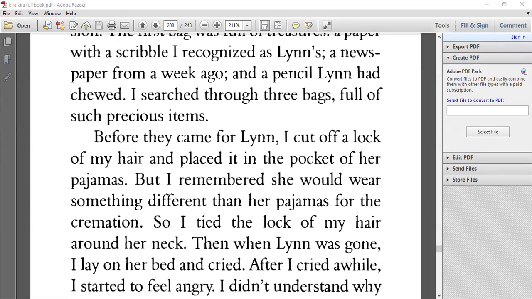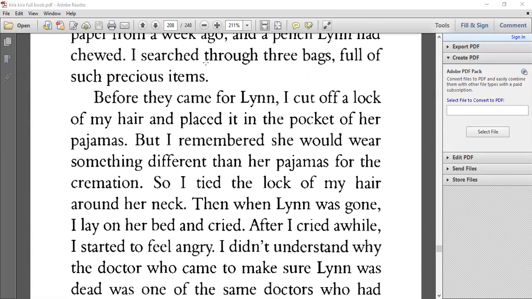Before they came for Lynn, I cut off a lock of my hair and placed it in the pocket of her pajamas. All right, so here we see Katie wants to send Lynn away with something that belongs to Katie as well. So Katie cut off a piece of her own hair and placed it in her sister's pajamas. But I remembered she would wear something different than her pajamas for the cremation.